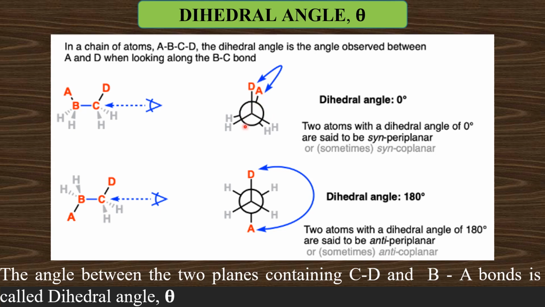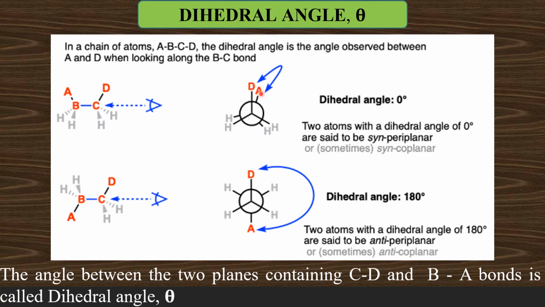So whenever the dihedral angle between two bonds is zero, then we call them syncoplanar. Since they are present on the same plane, we say coplanar. At the same time, the two groups are on the same side of the plane, then you have to use the prefix syn. Therefore, these two bonds are syncoplanar or synperiplanar.